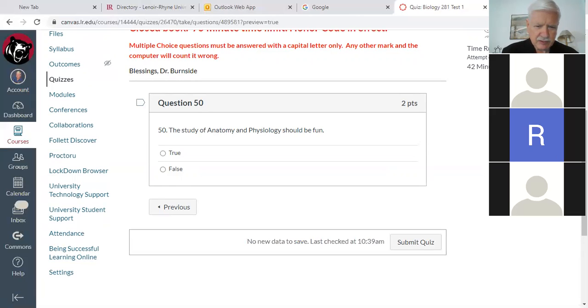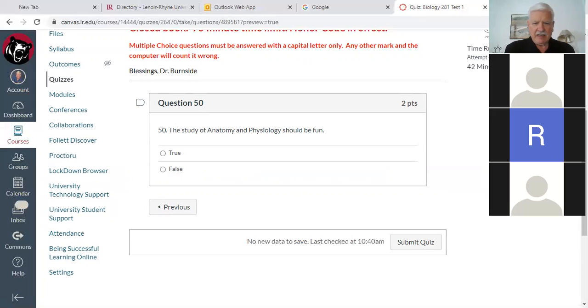What do you think, true or false? Try again, Roxana. It should be what? Fun. True or false? Okay. Well, I guess it depends upon whether you're a pessimist or optimist. I happen to be an optimist, so just so you know how to answer a question like that to satisfy me, I think everything should be fun. I think God put us in a world where he put things around us and we are to make the best and the most of whatever it is.